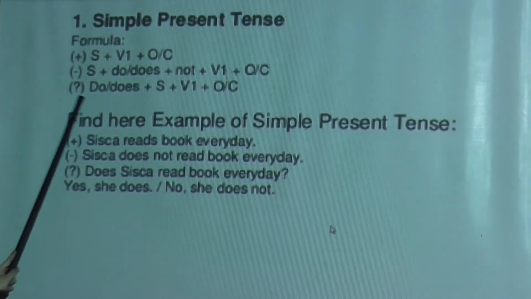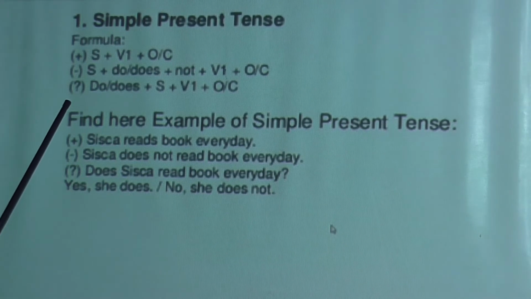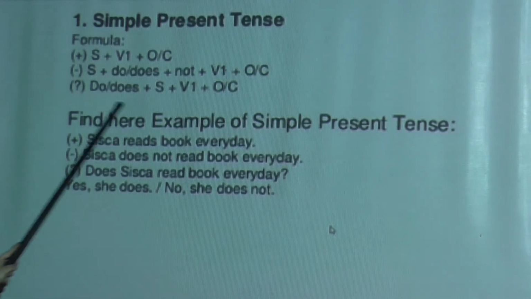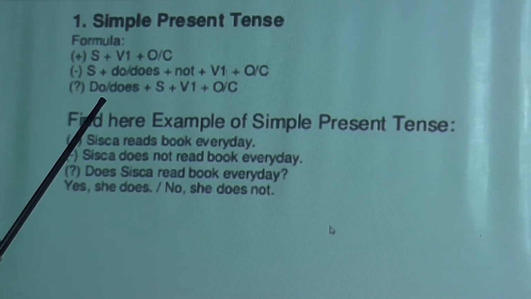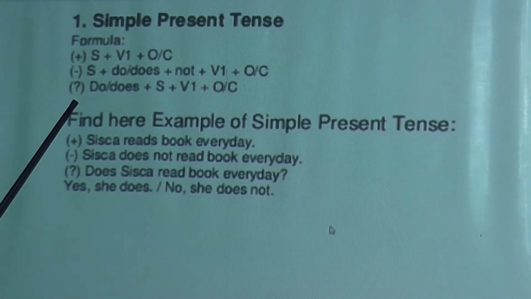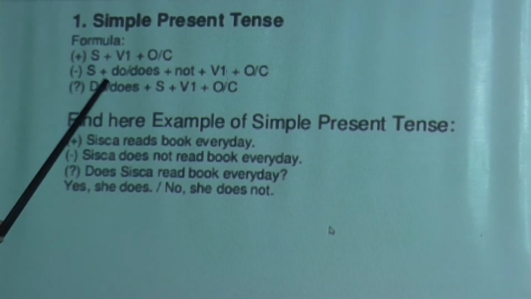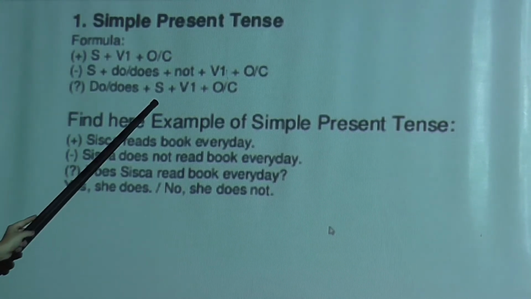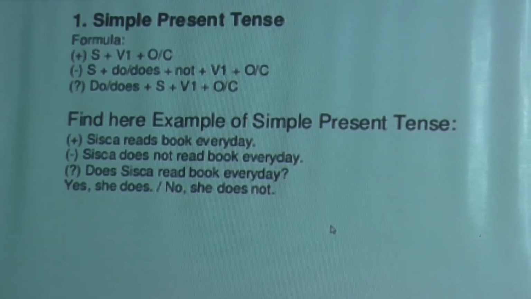Most of you make this mistake. Do not make this mistake. Whenever you find an interrogative sentence, just note down the rules that are given over here. First you have to write do or does, because you have to write a question. So definitely do or does will be in the first position. Next will come the subject, next the first form of the verb, and then the object.